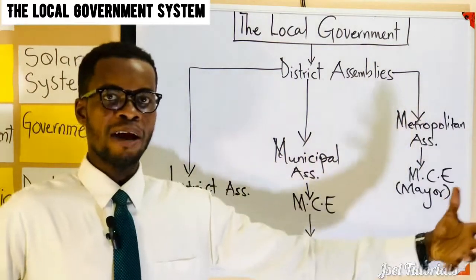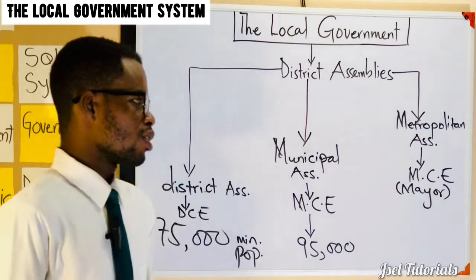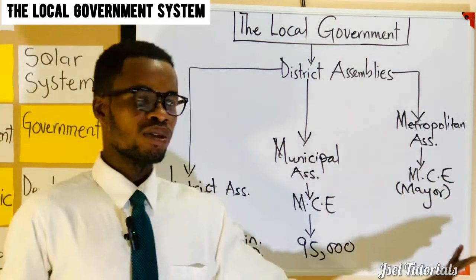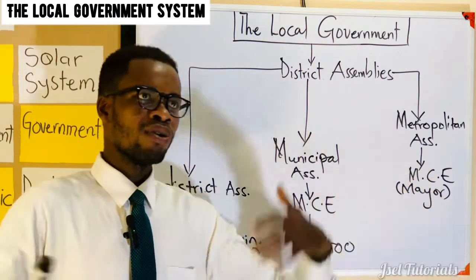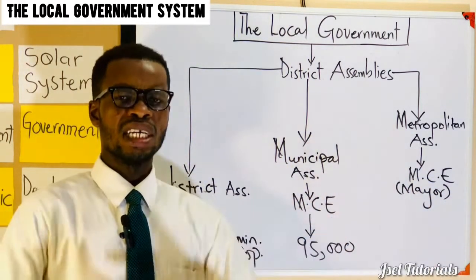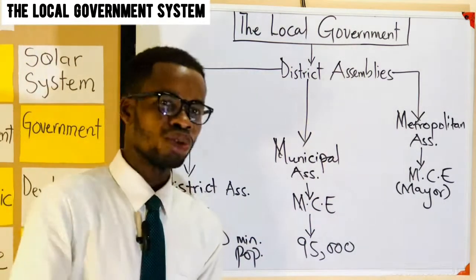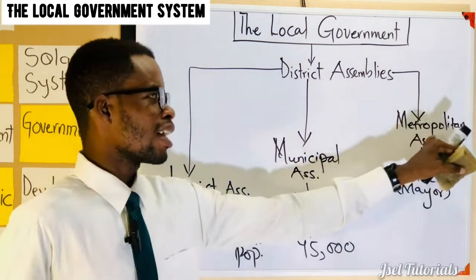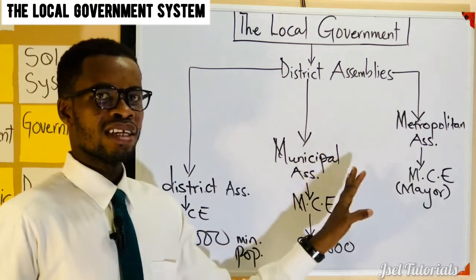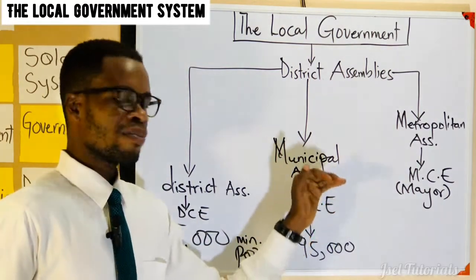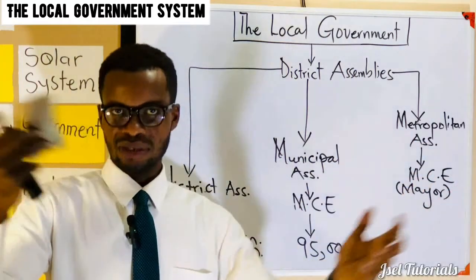Because of how big they are, sometimes the administration becomes so difficult and complex. There are things that you don't expect only the mayor or the chief executive to be doing, and he can't go around because of the size of the city, the population, the number of people to attend to. So they break the cities into sub-metros. The towns over here are broken down into zones. So we have zonal councils.